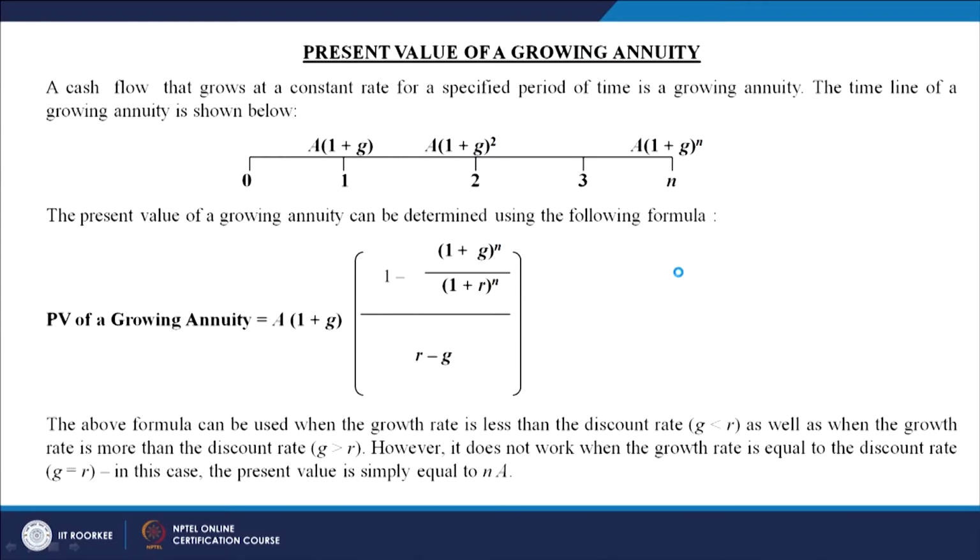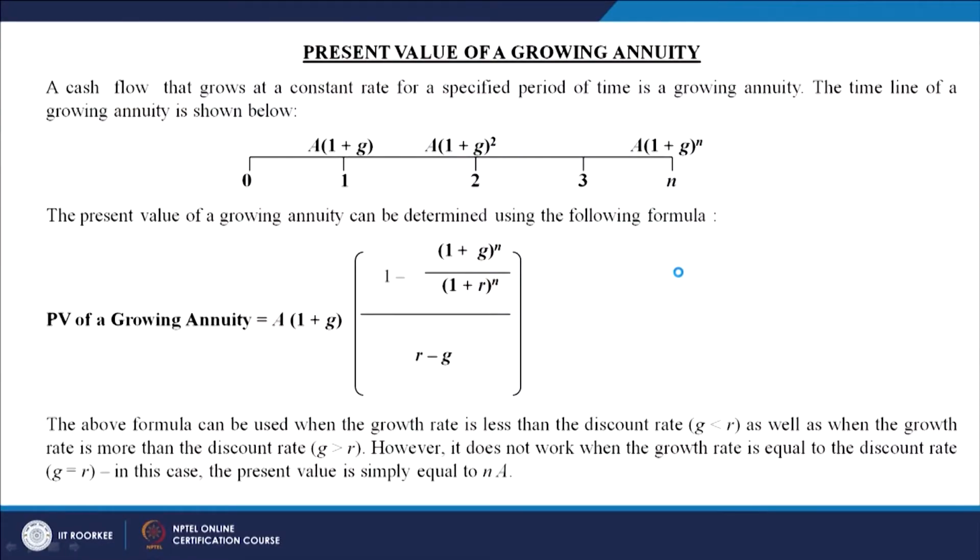Now we will move to the next part, the present value of a growing annuity. This means the annuity we are going to earn over a period of time is not going to be the same amount, but will be growing over time. It will be affected by the growth rate, which may be annual, semi-annual or biannual, but the growth rate has to be there. The cash flow is not going to be the same; it is going to grow at the growth rate.